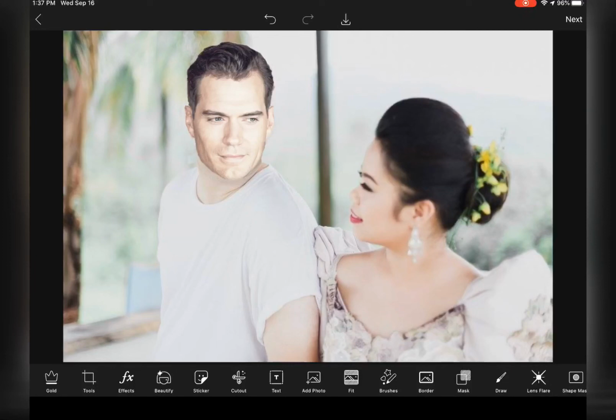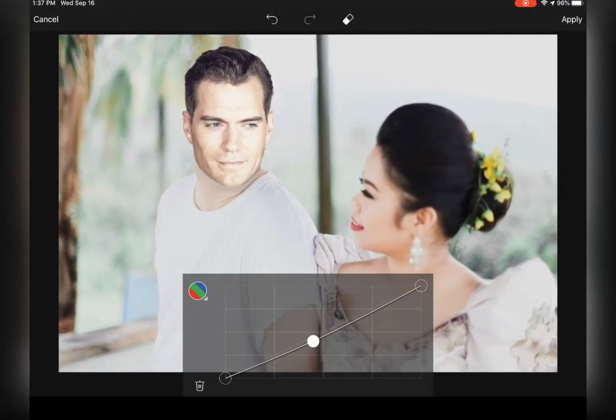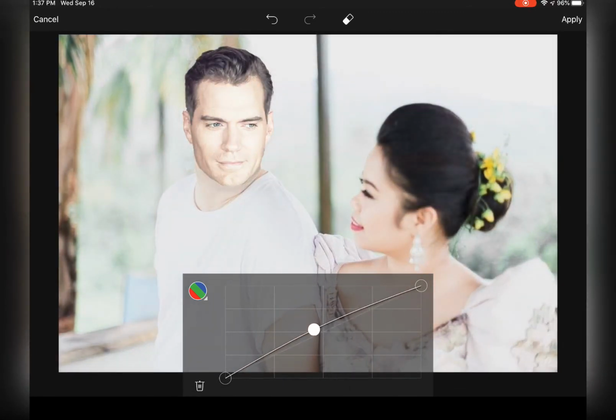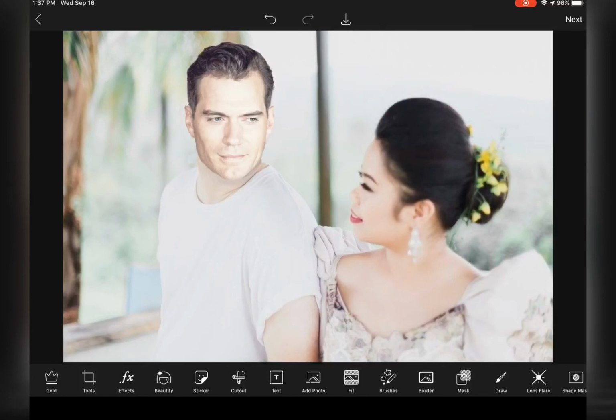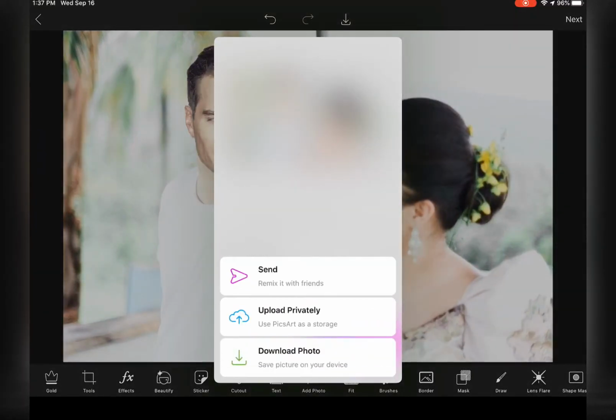If you want to adjust that, all you have to do is go to curves, bring it down. If you want to bring it up, it will make your picture even brighter. Alright, I'll click apply, and next. Of course, don't forget to save your photo.